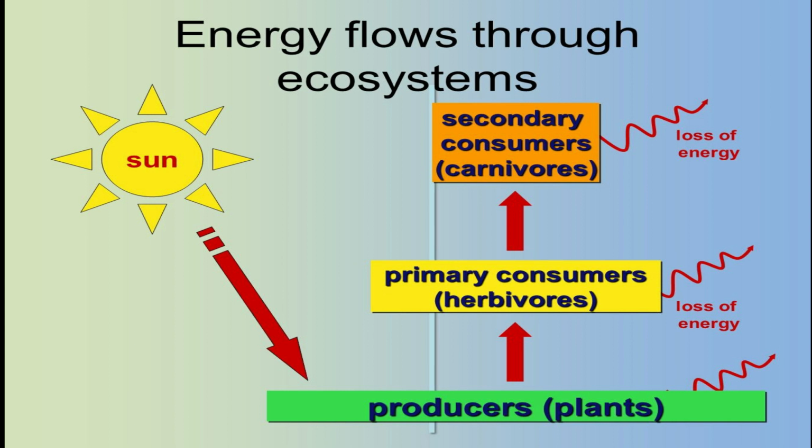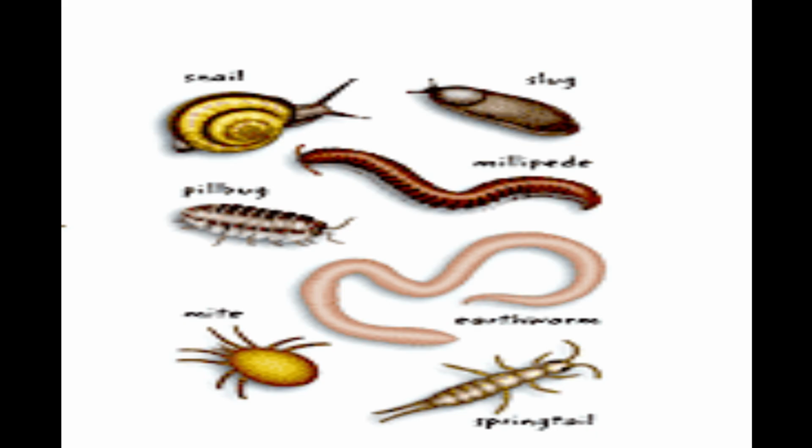The flow of energy takes place from the sun to producers and then to the primary and secondary consumers. Finally, the decomposers feed on dead and decaying matter and help to enrich the soil.